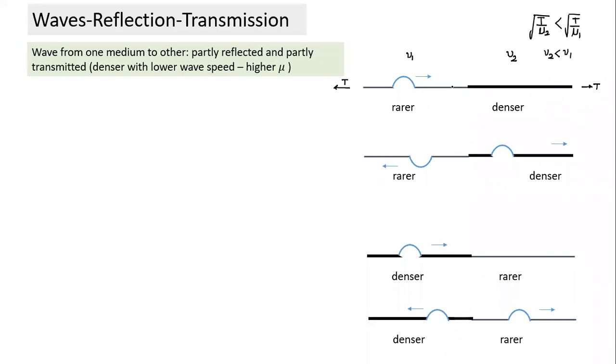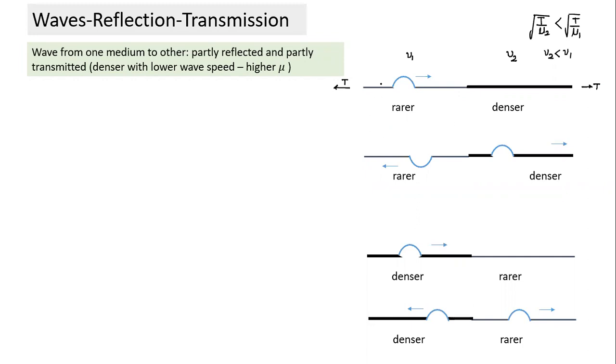If one rope is connected to a thicker rope, this becomes the junction. When a wave travels from here and passes this point, it will move from a rarer medium to a denser medium. Something similar we have come across in the case of light waves also, Snell's law. First of all, understand denser medium: it depends not on the density of the material. When we talk about waves, denser medium depends on the relative speed of the wave in the medium. Whichever medium has higher speed is called the rarer medium. Whichever medium has lower speed is called the denser medium.